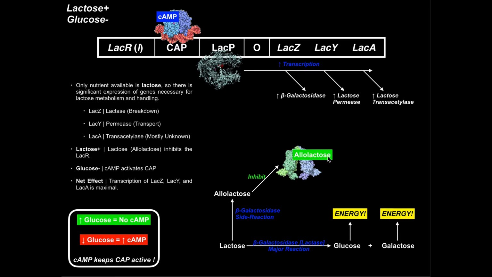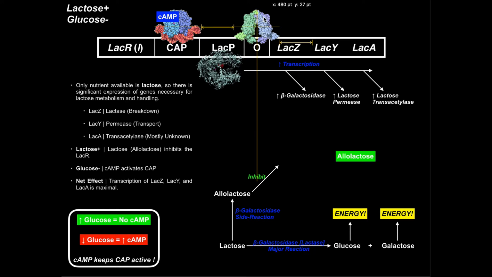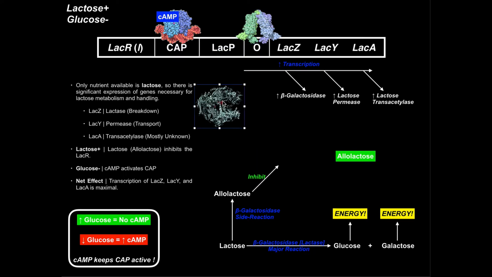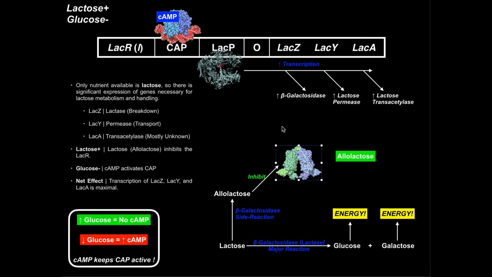Now normally, if there were no allolactose, the LAC repressor would come up here, bind to the operator, and prevent RNA polymerase from binding, and therefore you'd get no transcription. However, in this case, what's happening is this baseline allolactose that's being generated kind of turns the LAC repressor off and prevents it from binding to the operator, and therefore that allows RNA polymerase to bind.